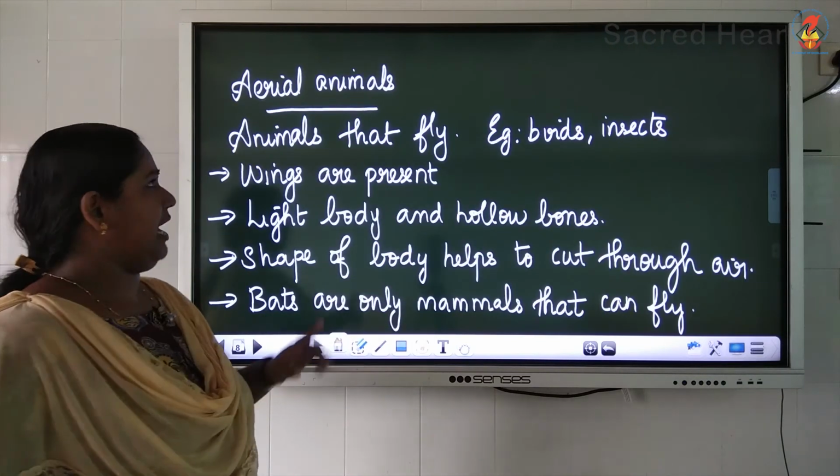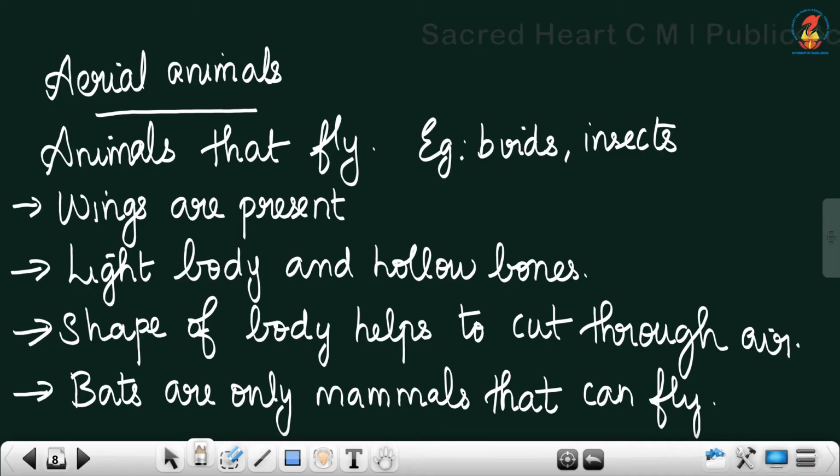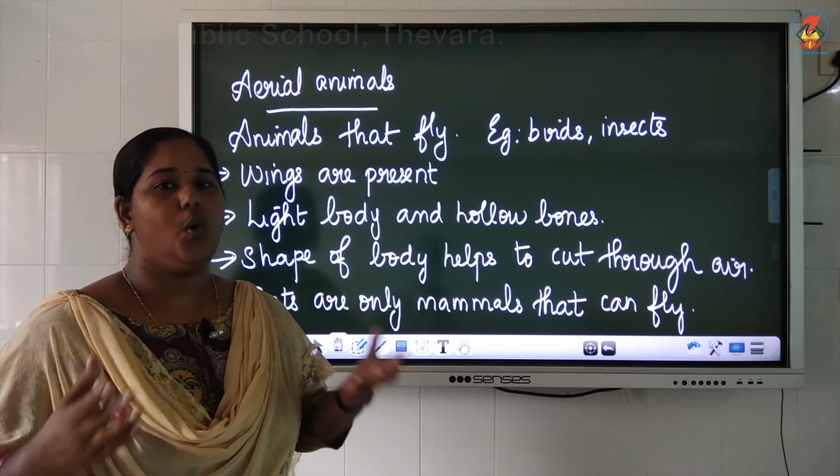The next type of animal is aerial animals. Aerial animals, as the name suggests, spend most of their time flying in the air, especially birds and insects. If they need to fly in the air, their body should be lightweight. If their body should be lightweight, the bones should be hollow.